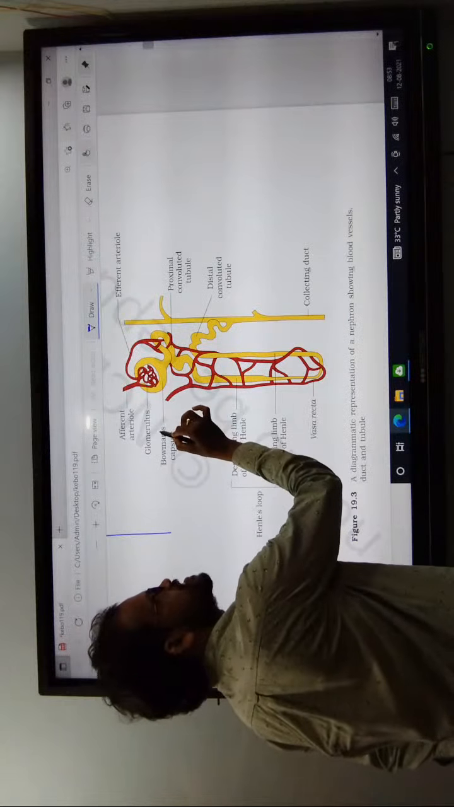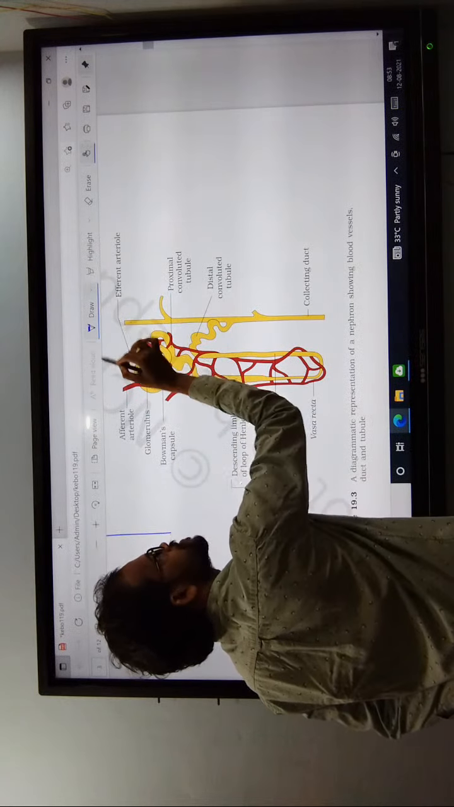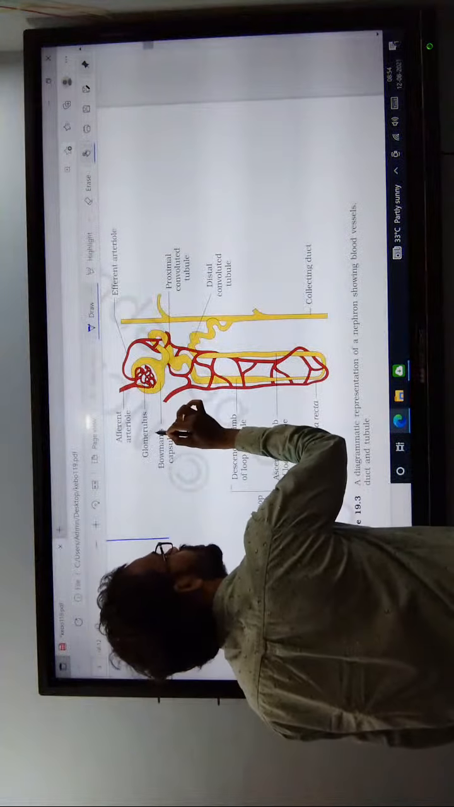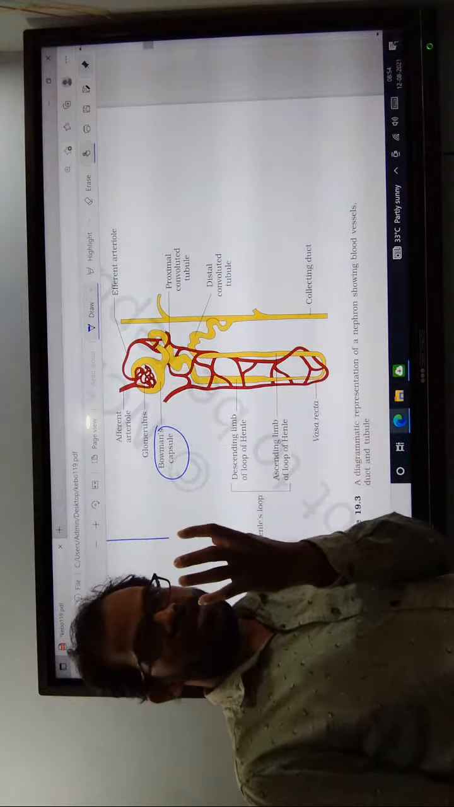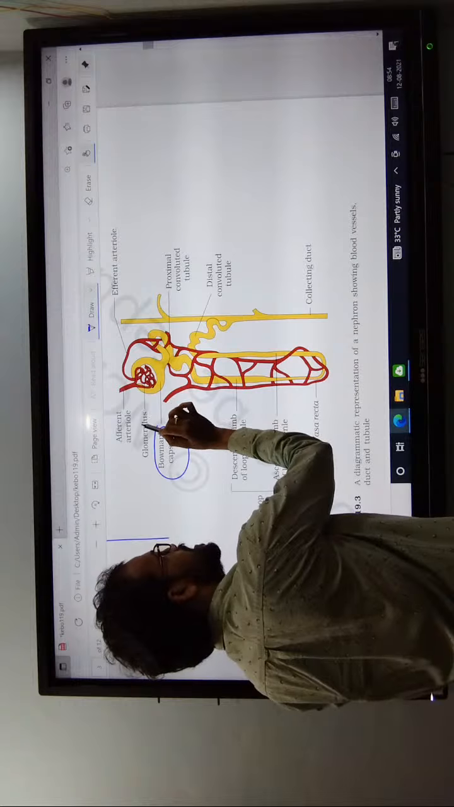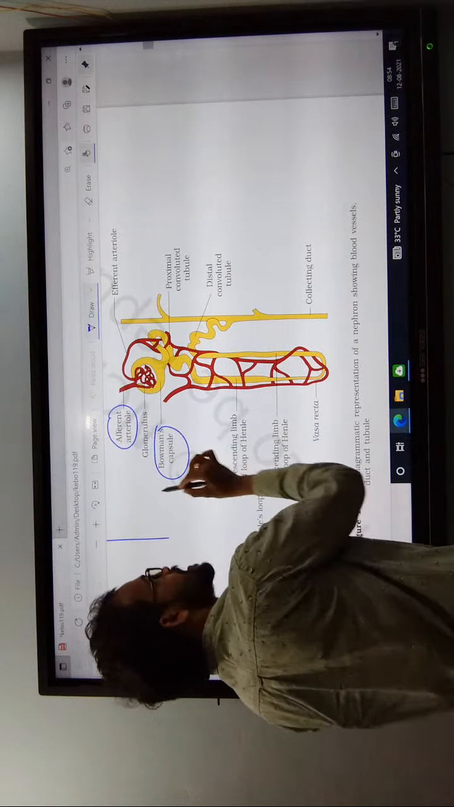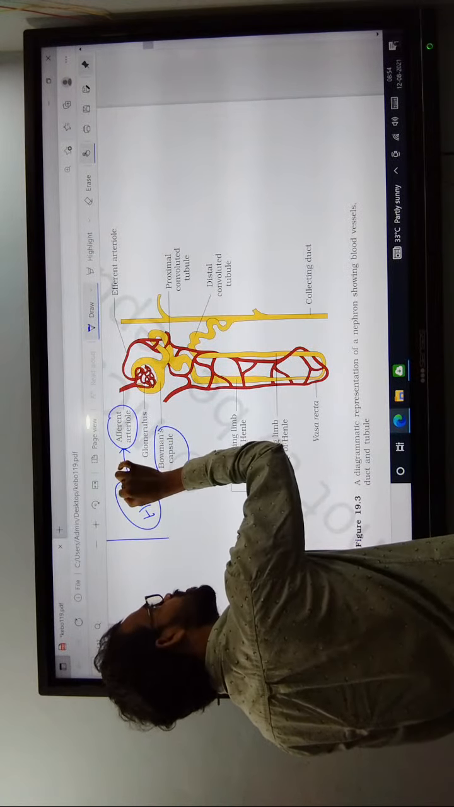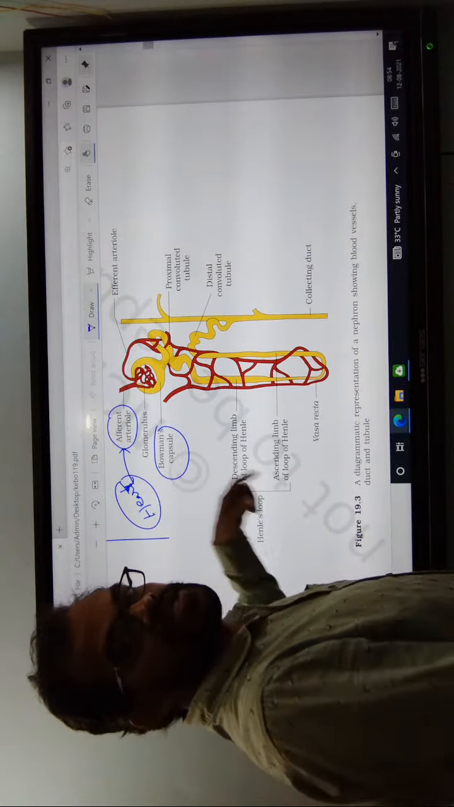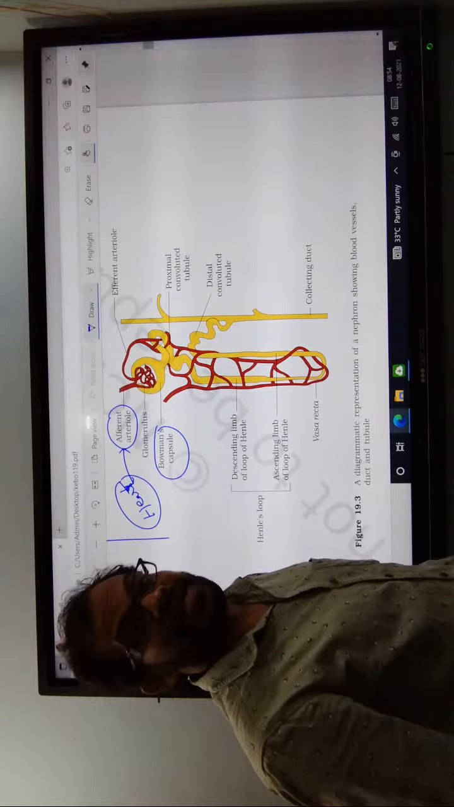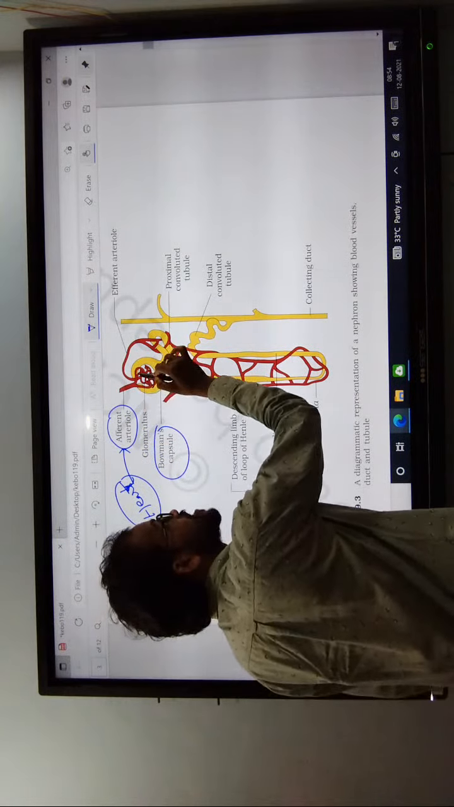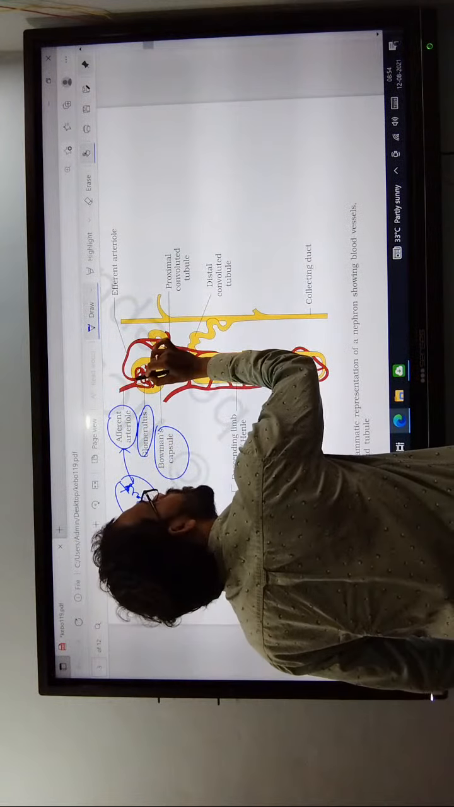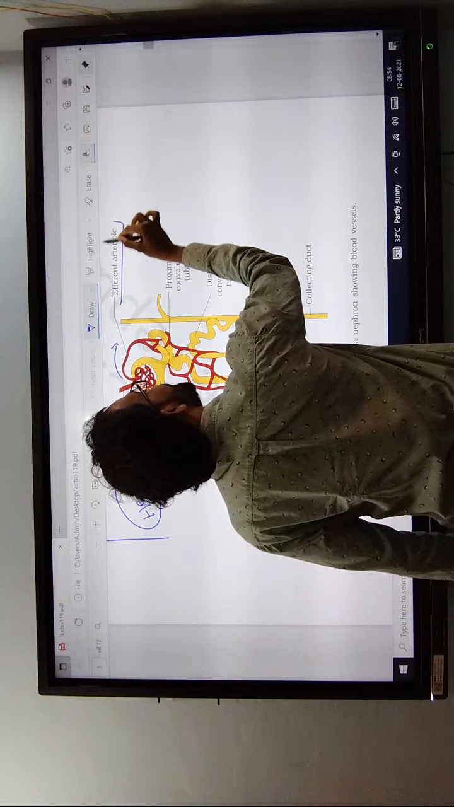This indicates the cup-shaped Bowman's capsule. The afferent arteriole originates from the heart and reaches the Bowman's capsule. The afferent arteriole is modified into the blood capillaries known as the glomerulus. The glomerulus then divides into the efferent arteriole.